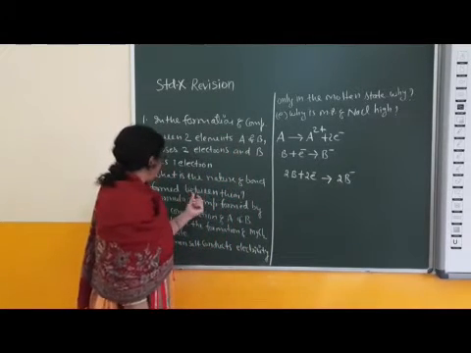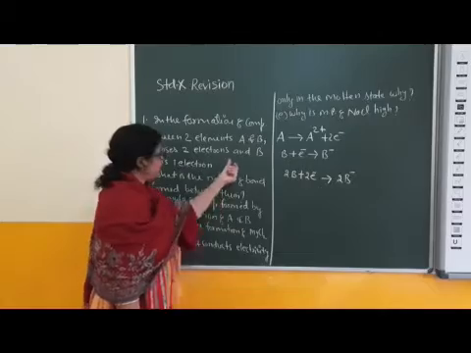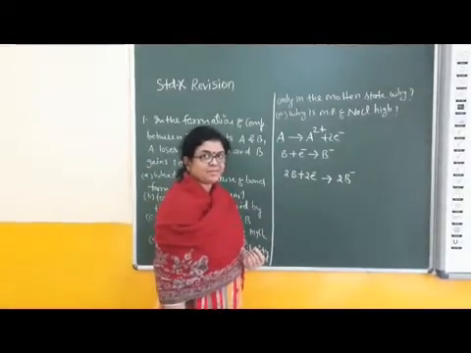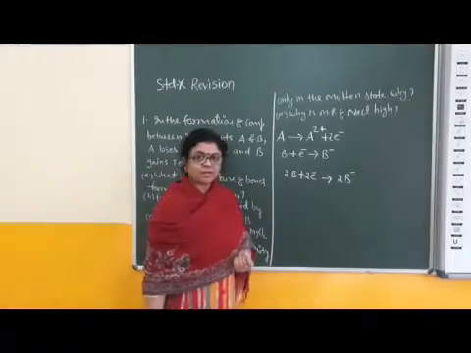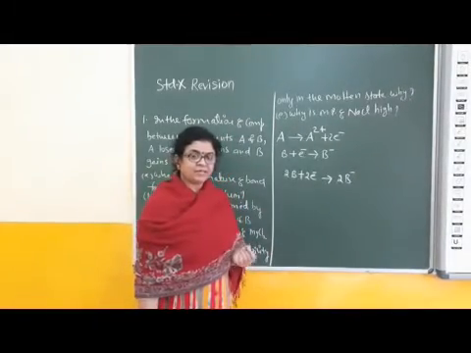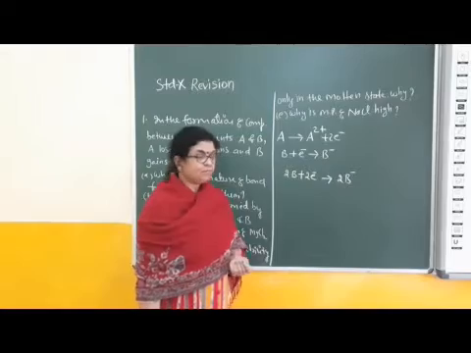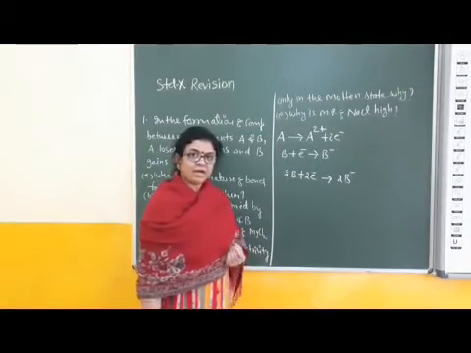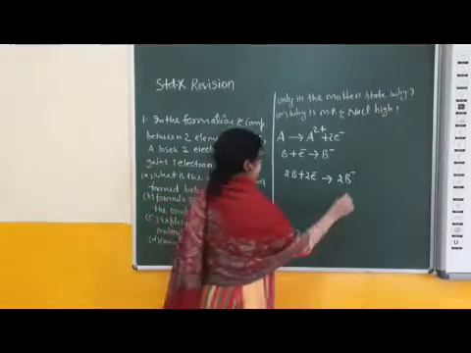What is the nature of bond formed between A and B element? This bond is ionic bond. Nature of chemical bond between cation and anion, between metal ion and non-metal anion, is always ionic bond.